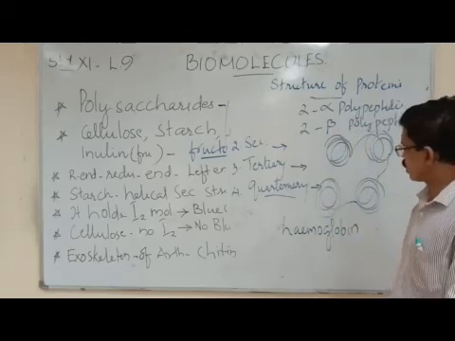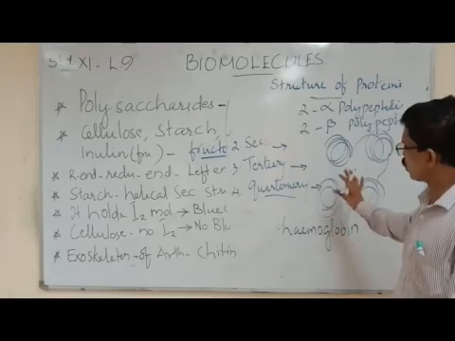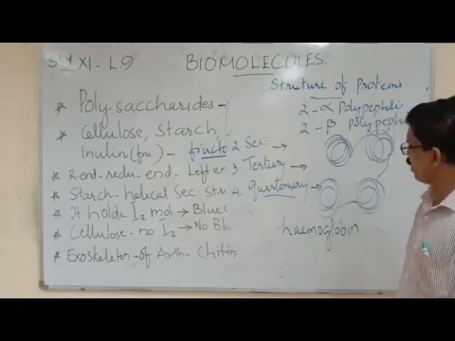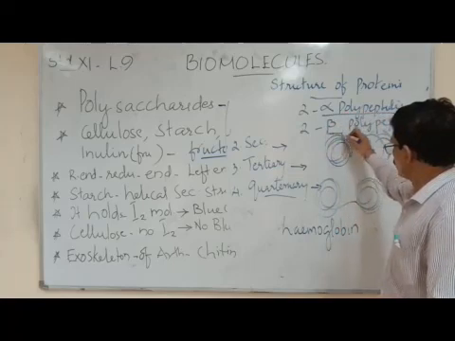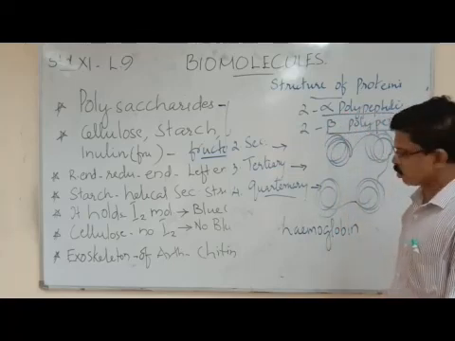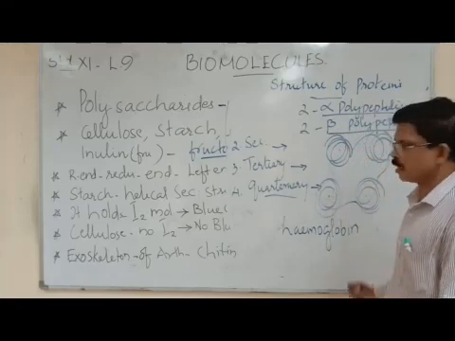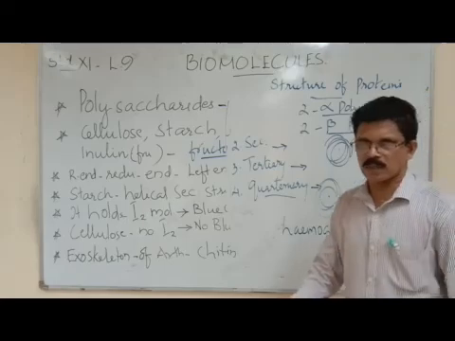Quaternary structure forms different coiling and a complex structure. Example, hemoglobin, where 2 alpha polypeptides and 2 beta polypeptides are there. Okay, so that's all about this part. Thank you.